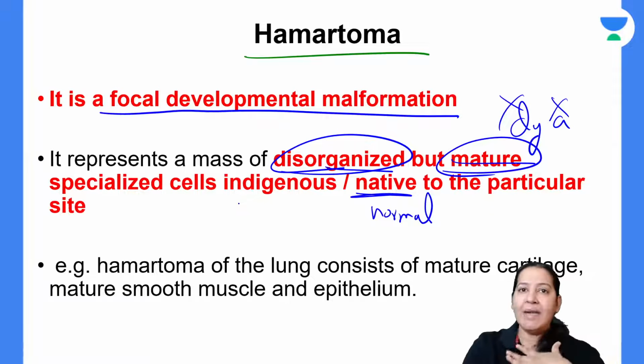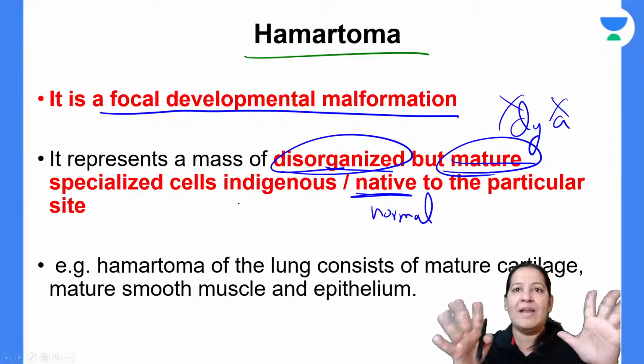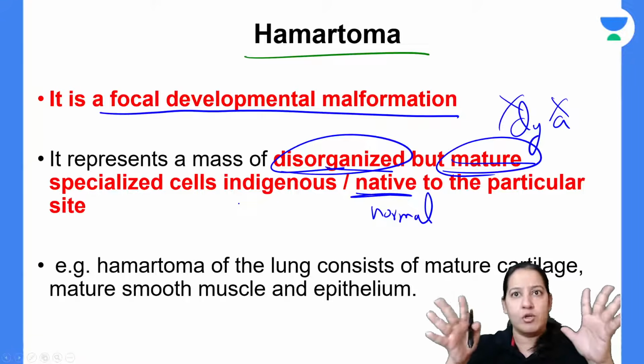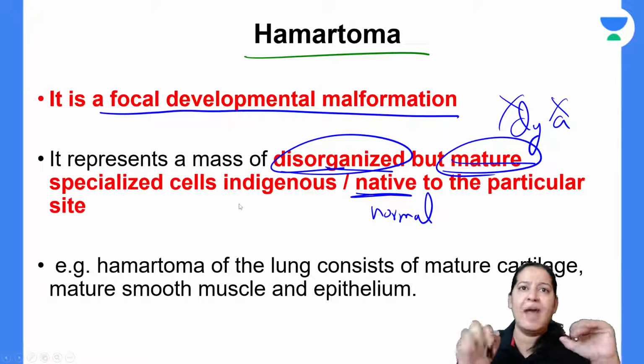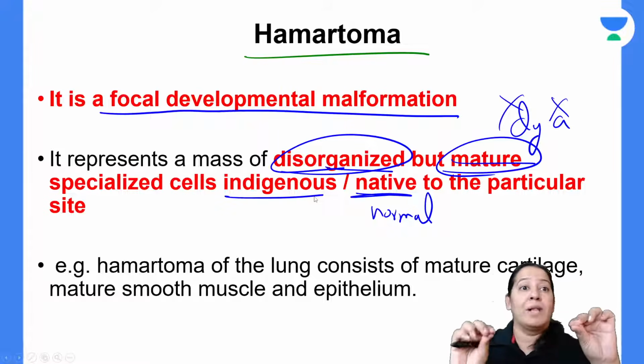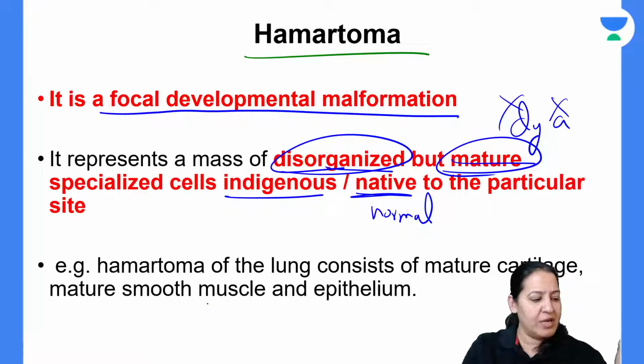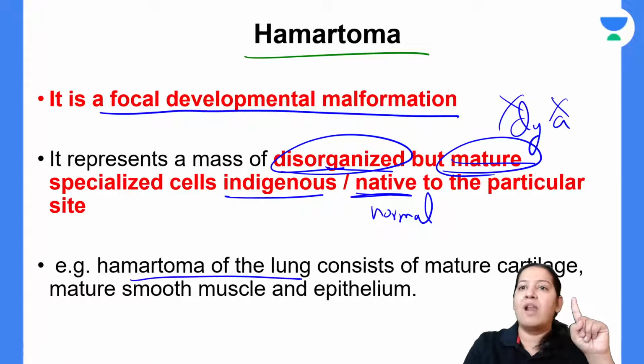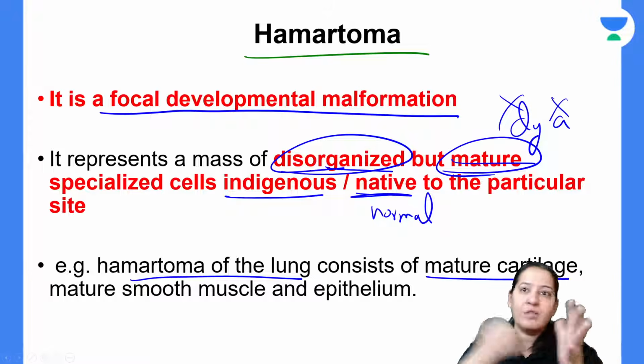Native, so I am a native of India. So India is my normal native country, right? I am a resident of Indore. So Indore is my native place, right? So indigenous or native means normal. So the site is normal. The tissue has become abnormal. An example is written in front of you: hamartoma of lung consists of mature cartilage. I have drawn the diagram, right?